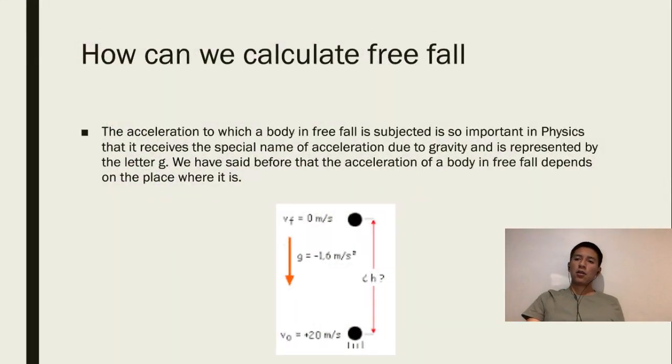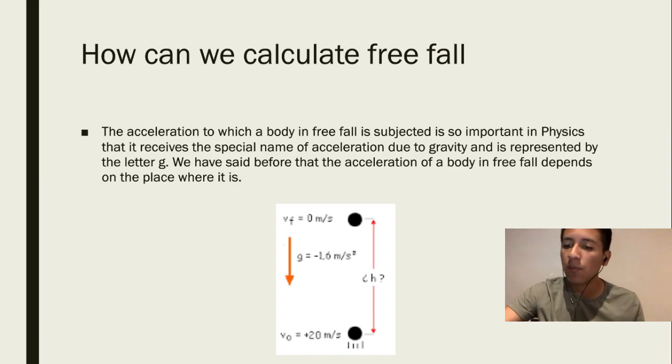Okay, the next thing that I'm going to talk about is how we can calculate free fall. The acceleration to which a body in free fall is subjected is so important in physics that it receives a special name, acceleration due to gravity, represented by the letter g. So you can see g here in the example. We have said before that the acceleration of a body in free fall depends on the place where it is.